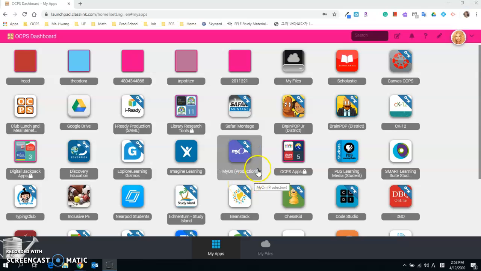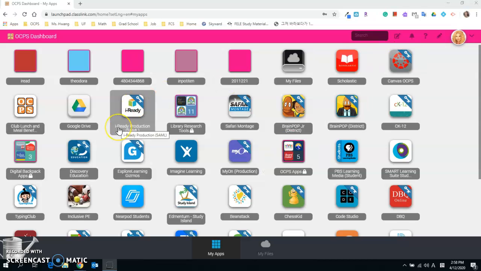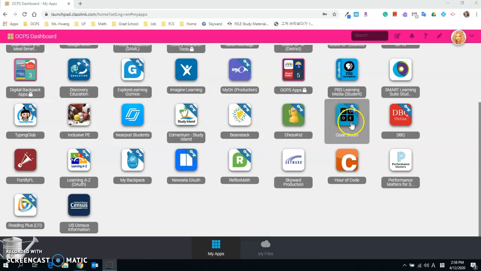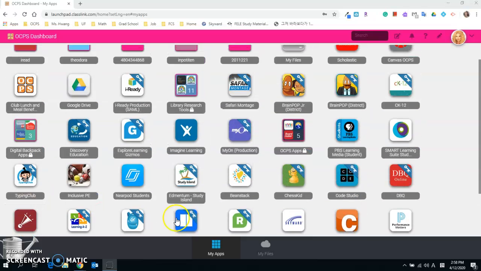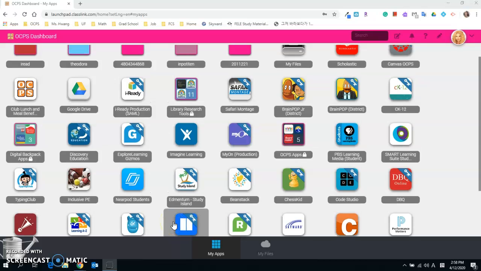Alrighty, so I'm here for week 3 overview. Again, I'm on the Launchpad. I see Canvas, I see iReady, I see Reading Plus, and then Newsela is right here. So I'm going to start from Canvas.